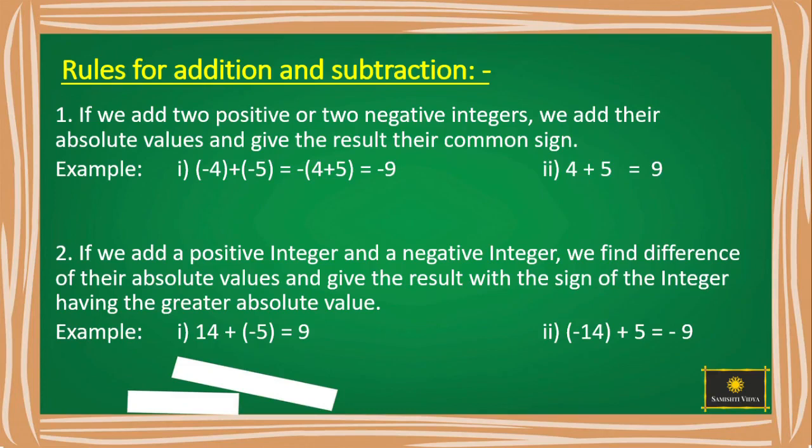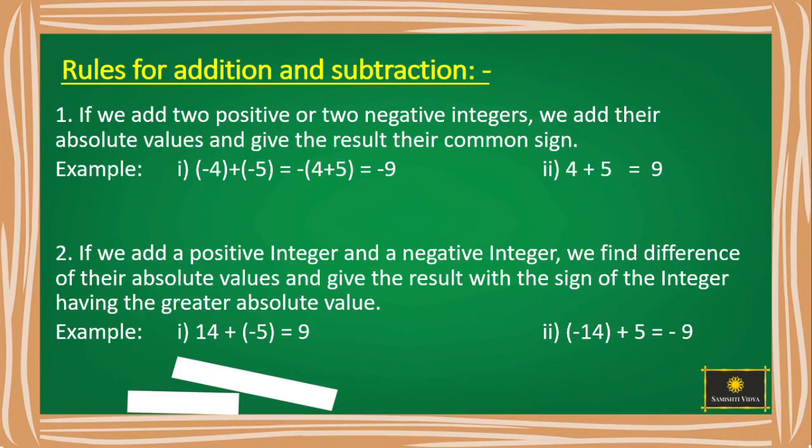If we add a positive and a negative integer, we find the difference of their absolute values and give the result the sign of the integer having the greater absolute value. So if we have one positive integer and one negative integer, we have to take the absolute values of that and then subtract them and place the greater absolute value sign. Let us see one example.